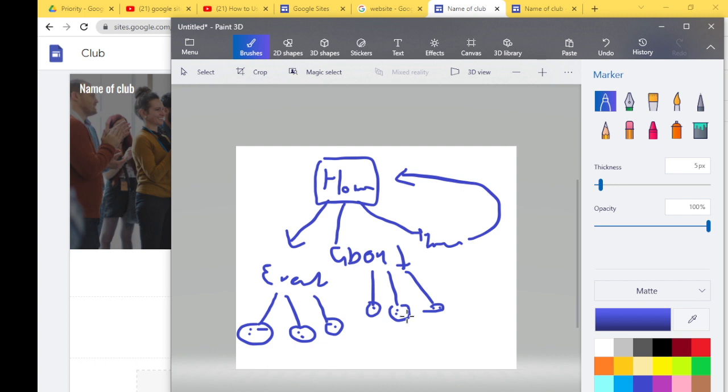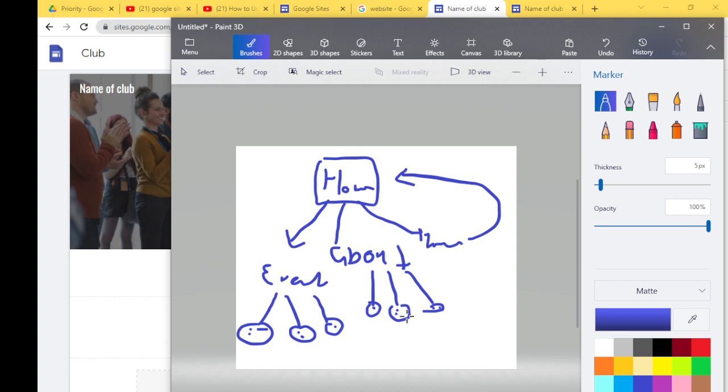Before, websites were very difficult to create. Organizations had to hire website designers. It was very expensive to create and very difficult to update. Today, anyone can do it. You don't need to know anything. It's as easy as making a PowerPoint presentation. You just need to know what you want, right? It's like building a house. You invite a builder, and they will do it for you. This builder is Google.